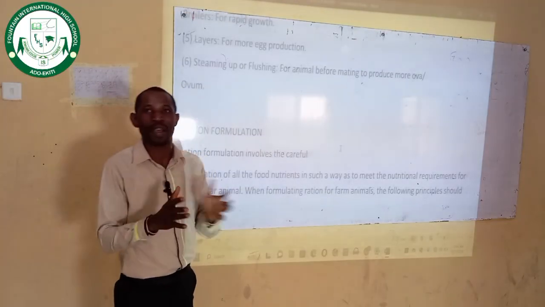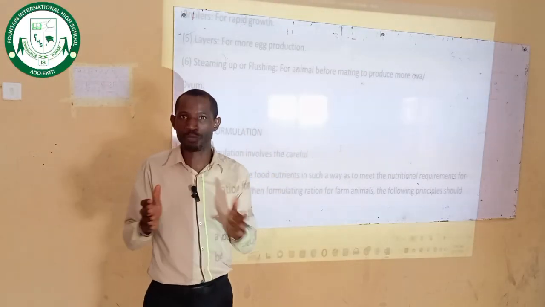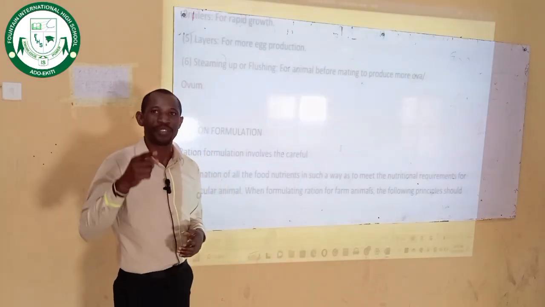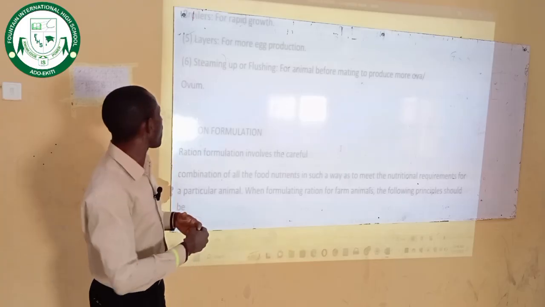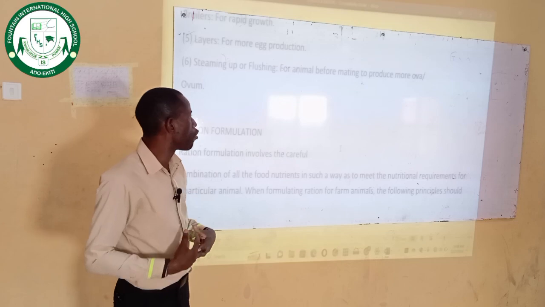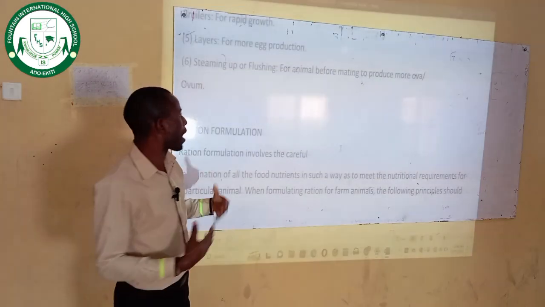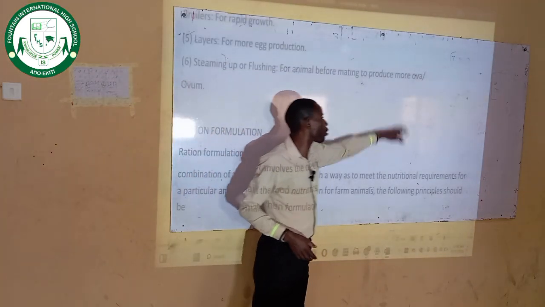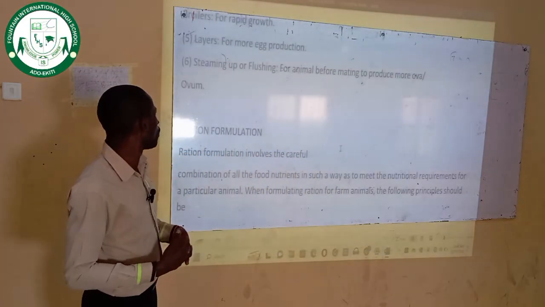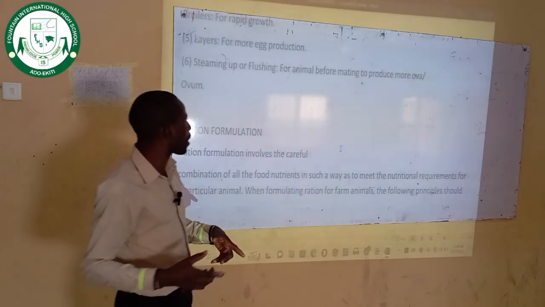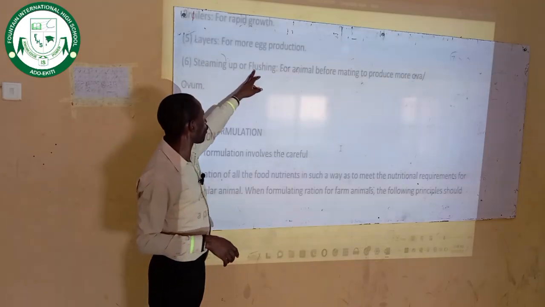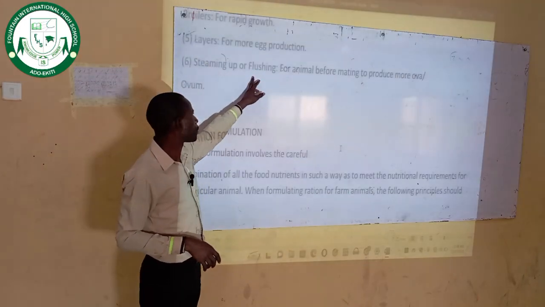So before your animals mate, before the female and the male animals mate together for the female animal to go into the pregnancy period, you increase the feed given to the female animal so that she can increase in size, so that the womb of the animal will be able to increase in size, and it will also aid the release of ova, or eggs, for pregnancy to take place. So the feed given to these animals before pregnancy is called flushing. Please take note of that. It's called flushing.